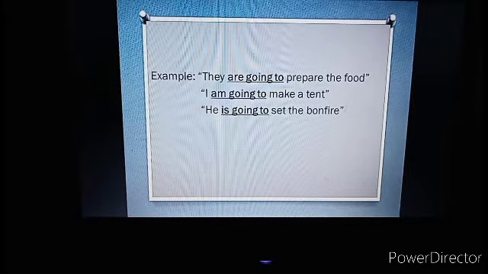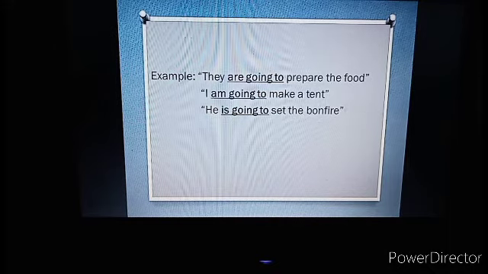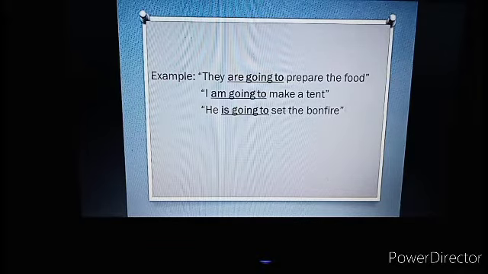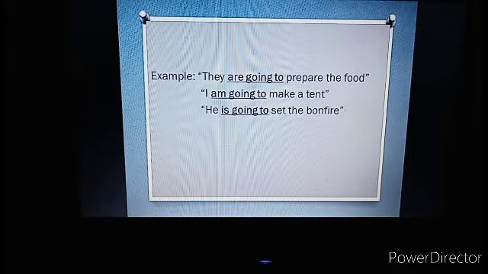Number 1, to be are. Why to be are? Because the subject is they. So it becomes they are. And then for the verb, same as will. We use verb 1, prepare. So the sentence becomes they are going to prepare the food. And then number 2, why we use am?